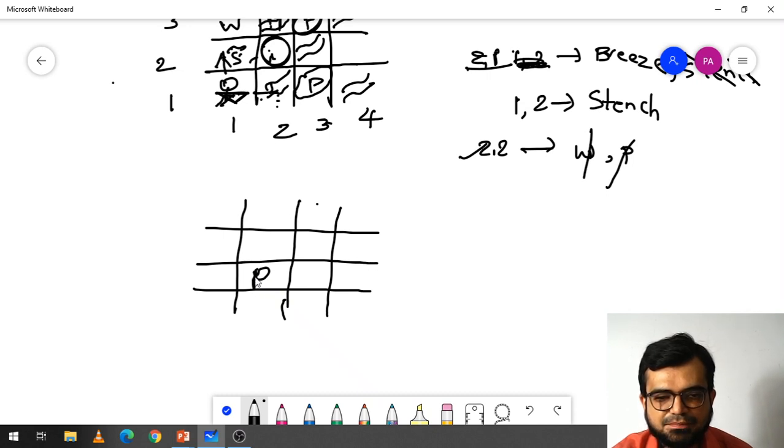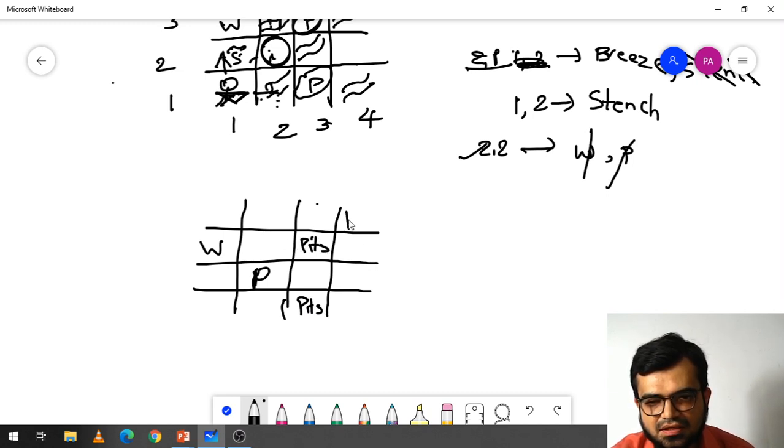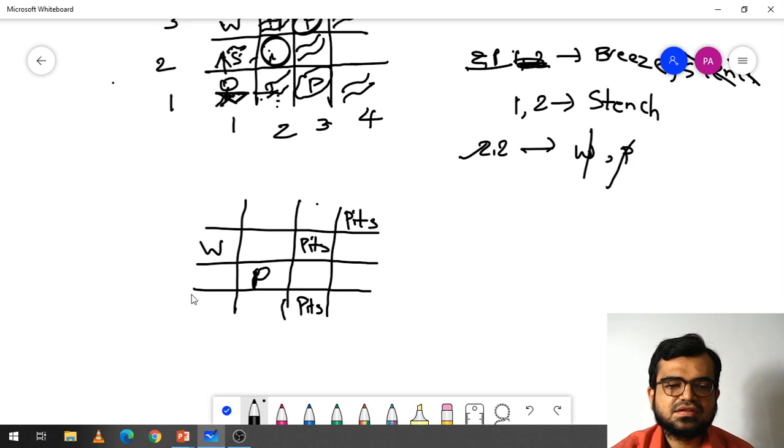I'm just denoting as P, and Wampus is here, and these are my pits. Here it is pits, here also pits, or here also pits. This P indicates the person and this W indicates the Wampus.